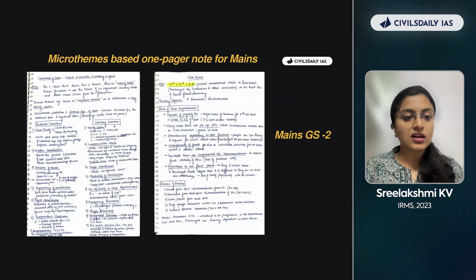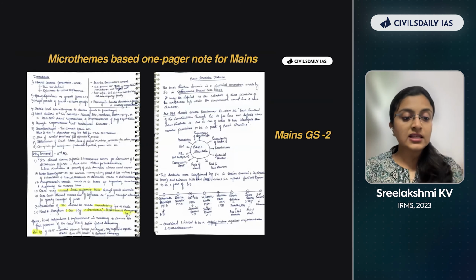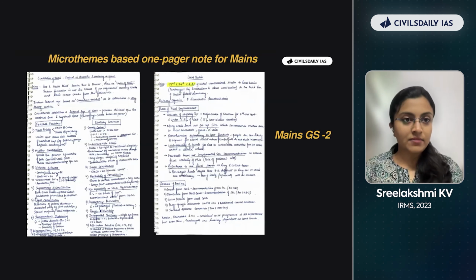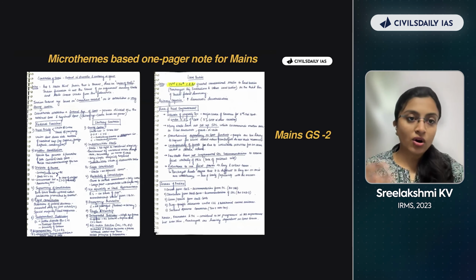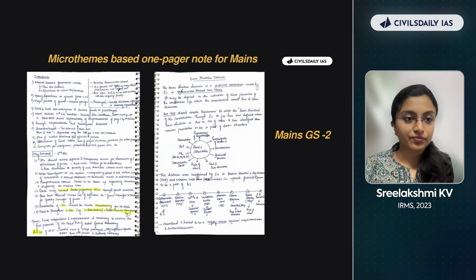Okay, so this is like federal features, unitary features, local bodies. So as I mentioned, one of the most important theme and most repeated theme is local self-government. In local self-government, financial empowerment is a very important topic. Okay, UPSC has time and again repeated that kind of question on fiscal empowerment, lack of fiscal empowerment, right? So you have to have a proper note on that.